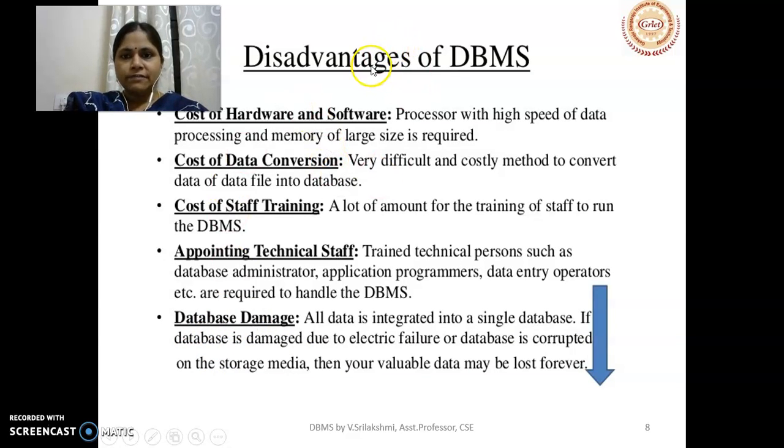Coming to the disadvantages of DBMS, of course, cost is more because it has more security mechanisms, different keys are maintained, and storage is more. For all these reasons, the cost of hardware and software is more, and data conversions are more. The cost is more because we need to convert one type of files into the format that is maintained in the database. Next, the training that is required is also more for using the databases, and also databases sometimes may be damaged. That is the reason sometimes we may lose the data. So these are some of the disadvantages.